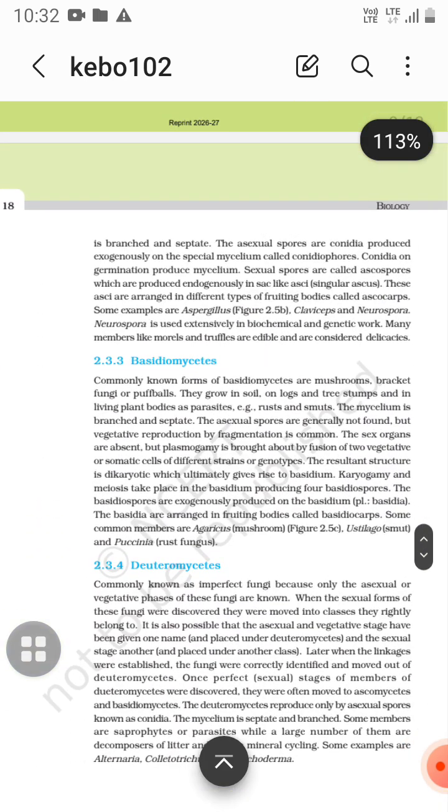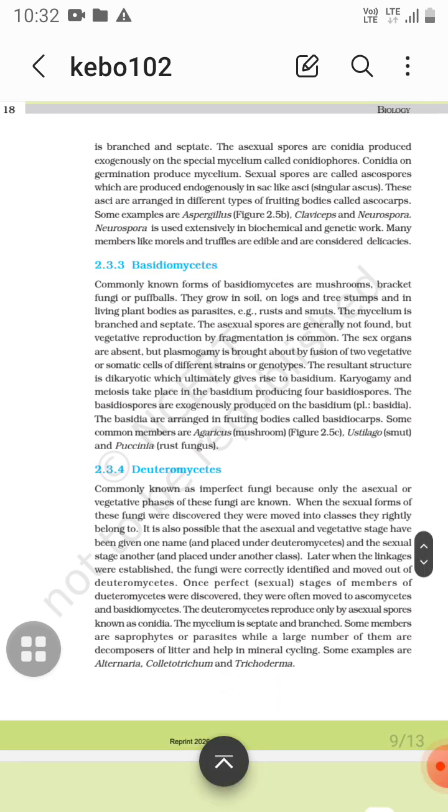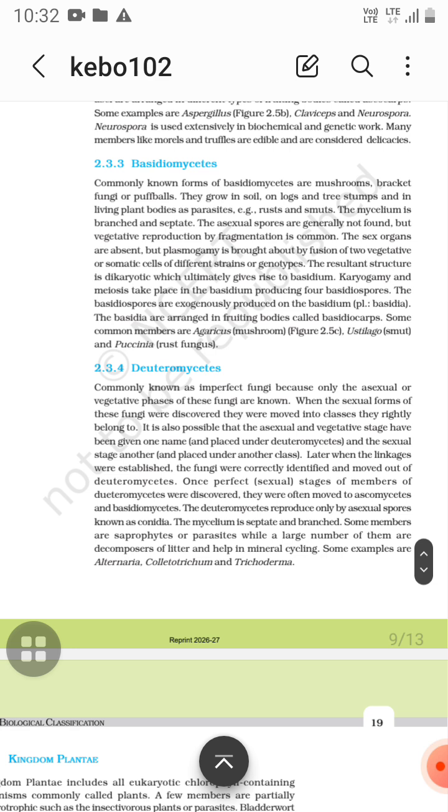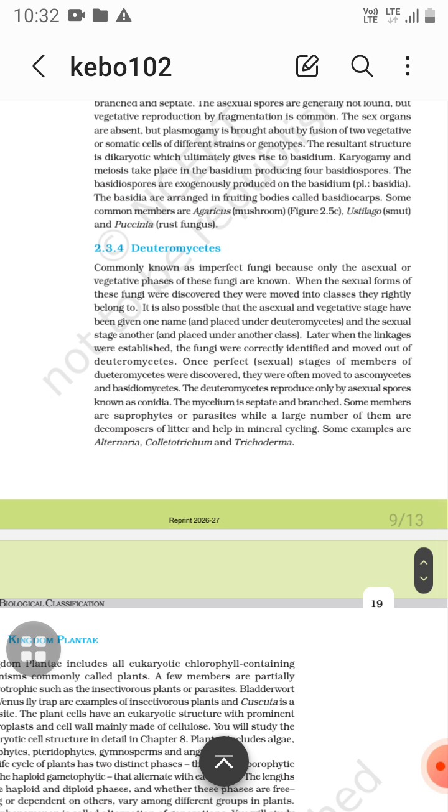And then Ustilago, that is smut, and Puccinia, that is rust fungus. You can remember like that, U and S for smut, Us, Ustilago, and Puccinia is a rust fungus. So Puccinia, rust fungi.